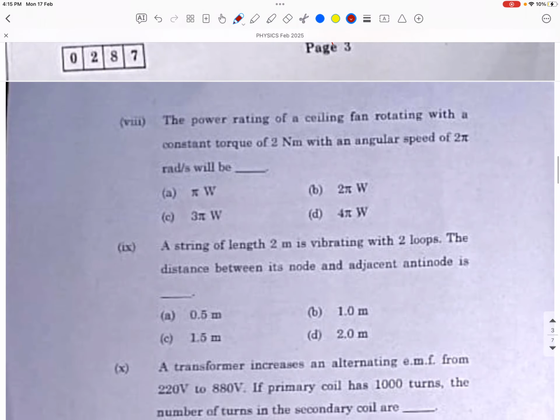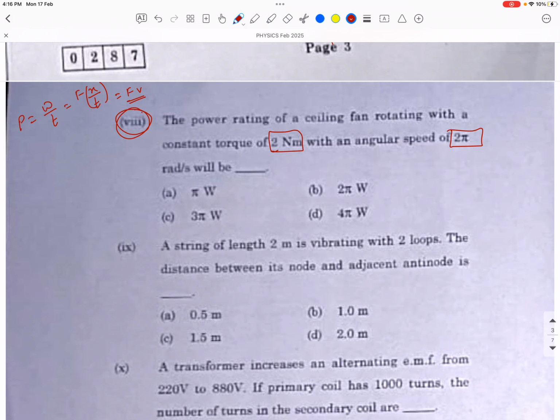Now the next MCQ is MCQ number 8. The power rating of a ceiling fan rotating with a constant torque of 2 Newton meter with an angular speed of 2 pi radian per second will be... We have to find the power. Basically you know that power is work by time. Work is force into displacement, divided by time. Displacement by time is velocity, so power is force into velocity.